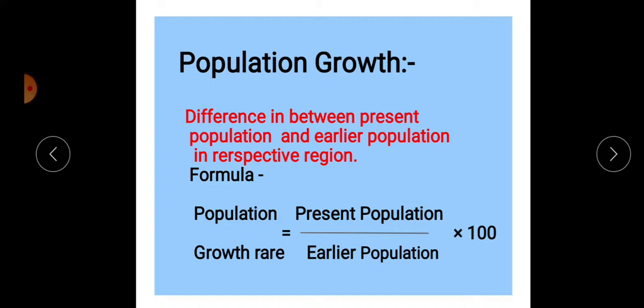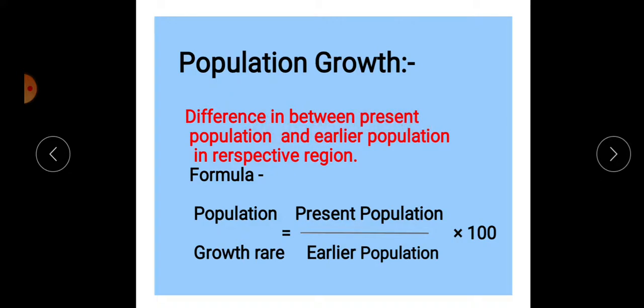If there is any natural calamity, it is also responsible for a high death rate within a very short time. Literacy is one of the important factors which affects the death rate as well as the birth rate. Birth rate is mostly affected by literacy. If there is high literacy, then that region has a low birth rate.